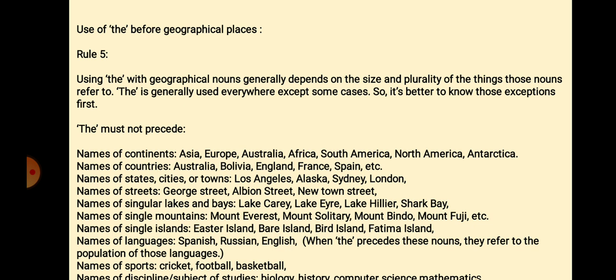Names of continents: Asia, Europe, Australia, Africa, South America, North America and Antarctica. Names of countries, because they are proper nouns. Names of states, cities or towns. Names of streets. Names of singular lakes and bays. Names of single mountains. Names of single islands. Names of languages. Names of sports and names of disciplines, subjects of study like biology, history, computer science, mathematics, etc.